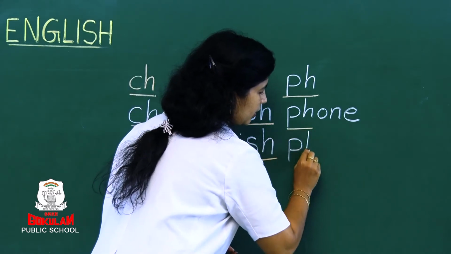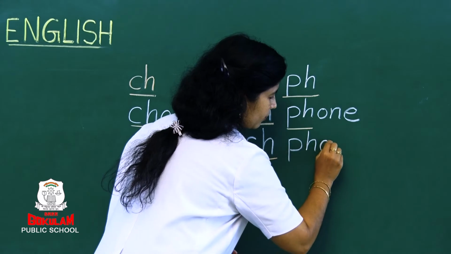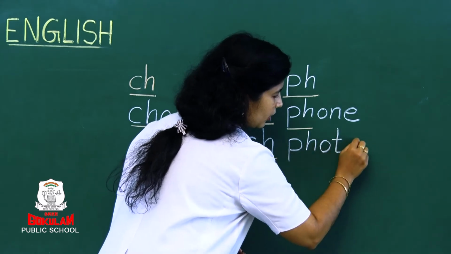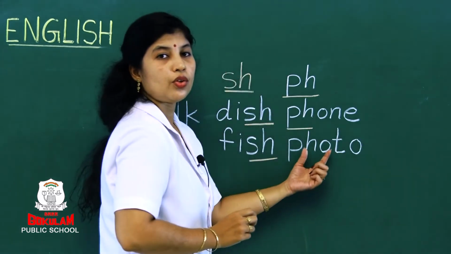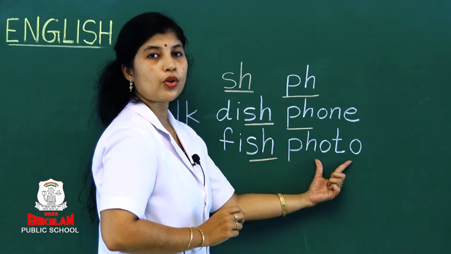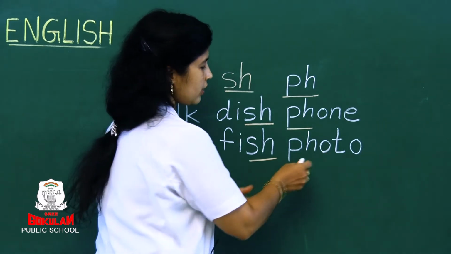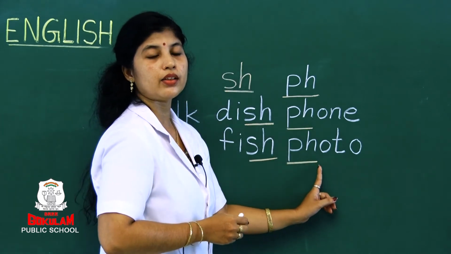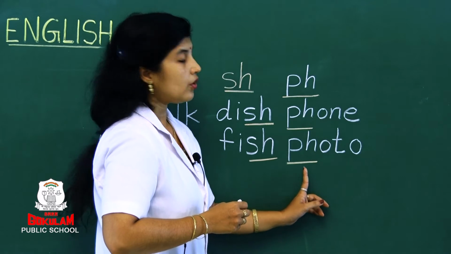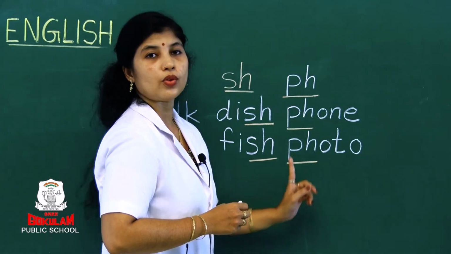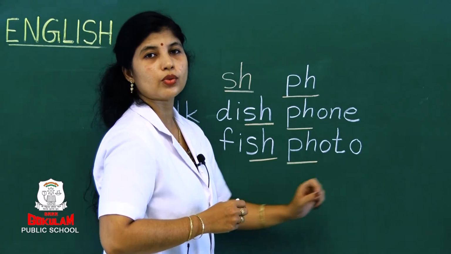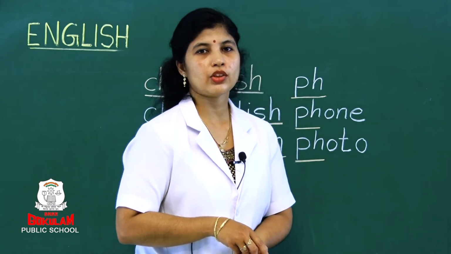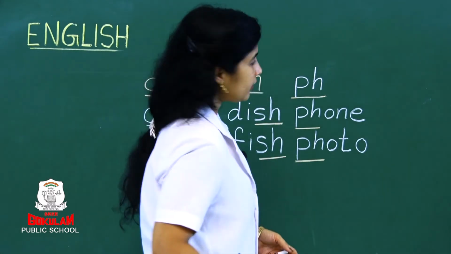See, are you able to read? What is this? Photo. So what is the sound coming when P and H are together? And the sound is F. Photo. F. Photo. Did you get it, children? Now I'll show you one more sound. Okay? Now look here.